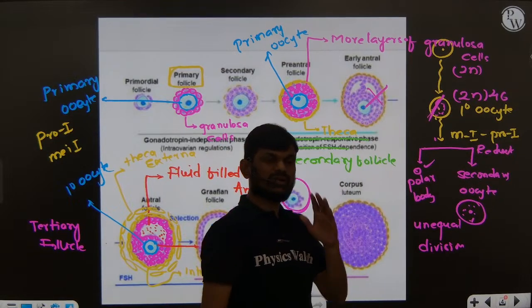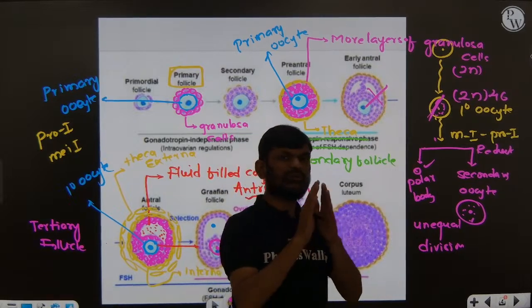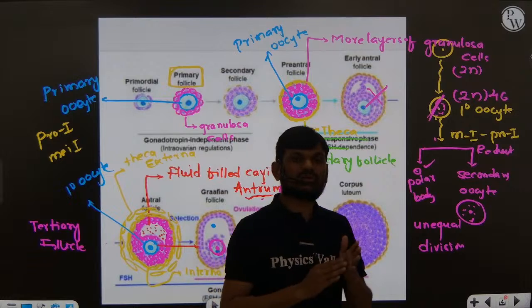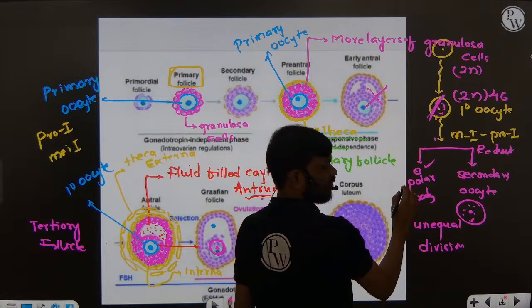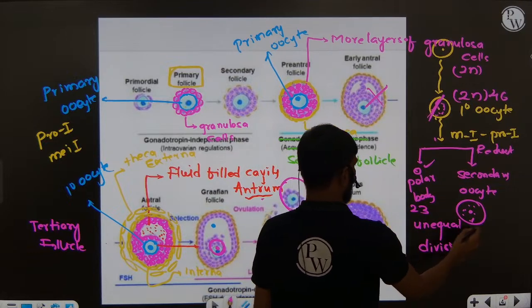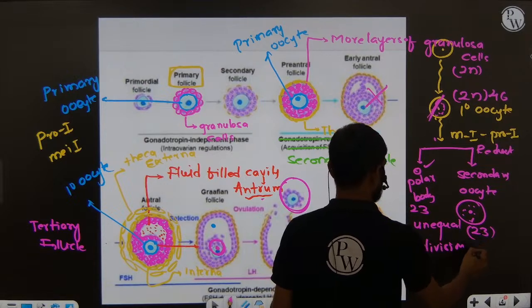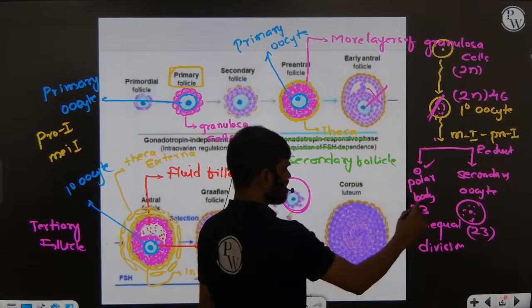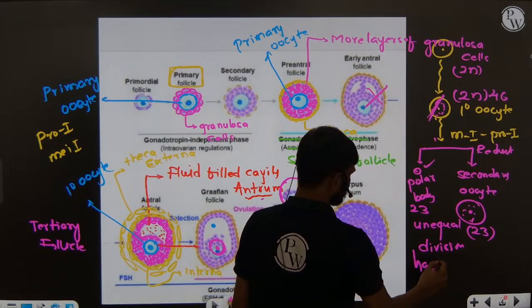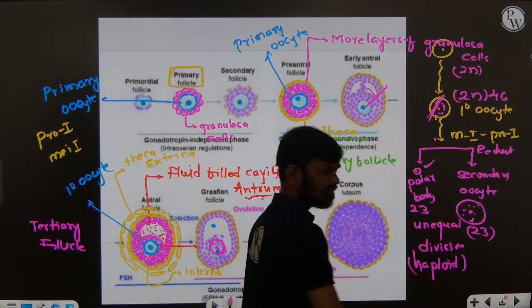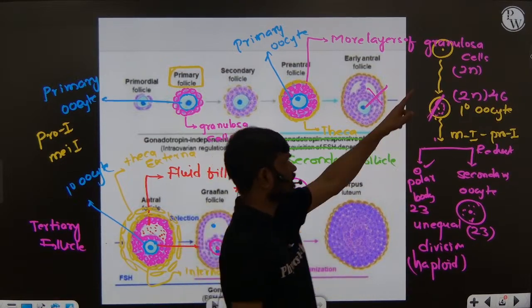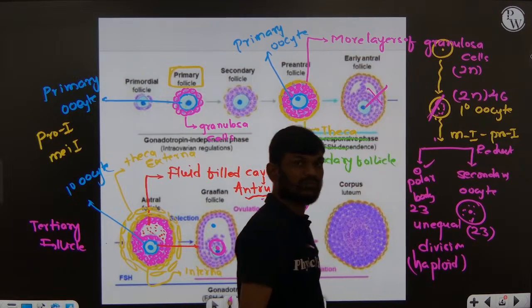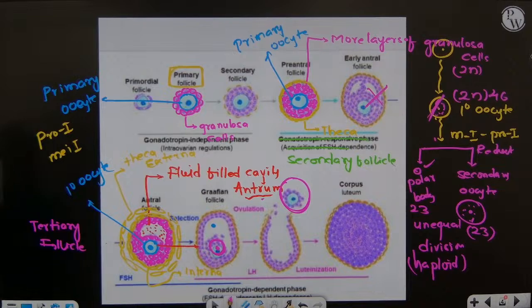Because of this reductional division, the chromosome number is reduced to half the original set. So the primary polar body gets 23 chromosomes, and the secondary oocyte also gets 23 chromosomes. These are haploid cells, having only half of the chromosomes of their original set.